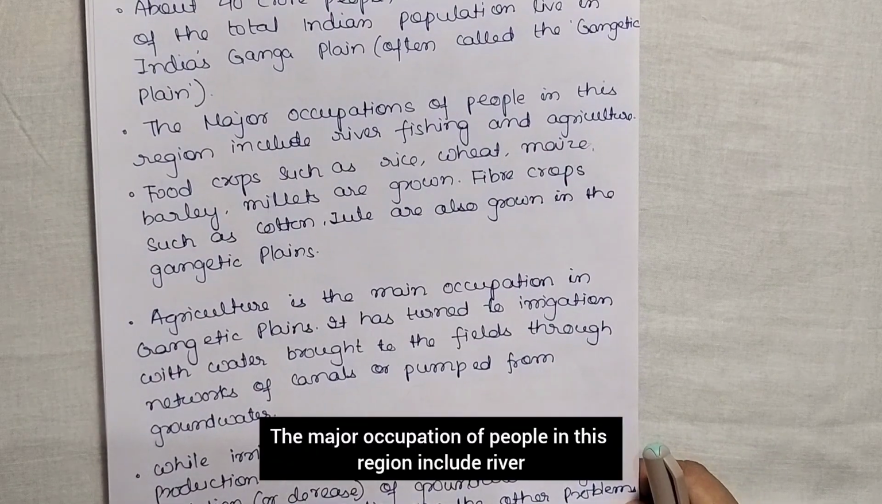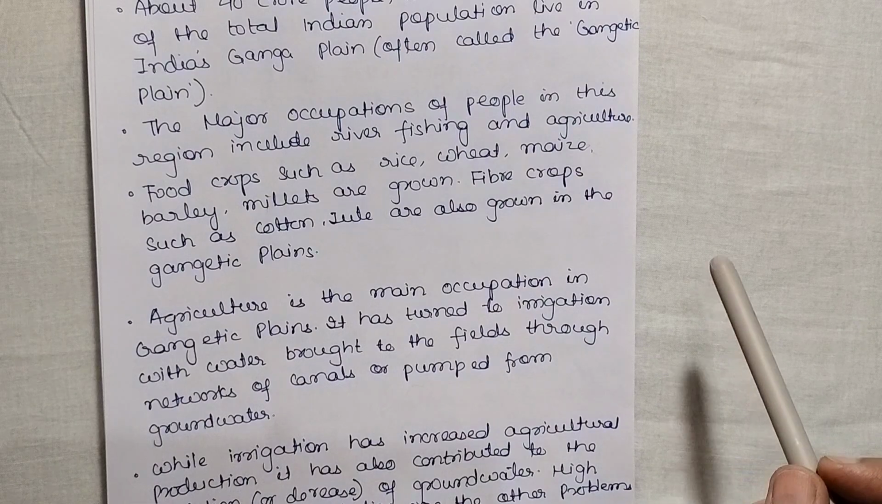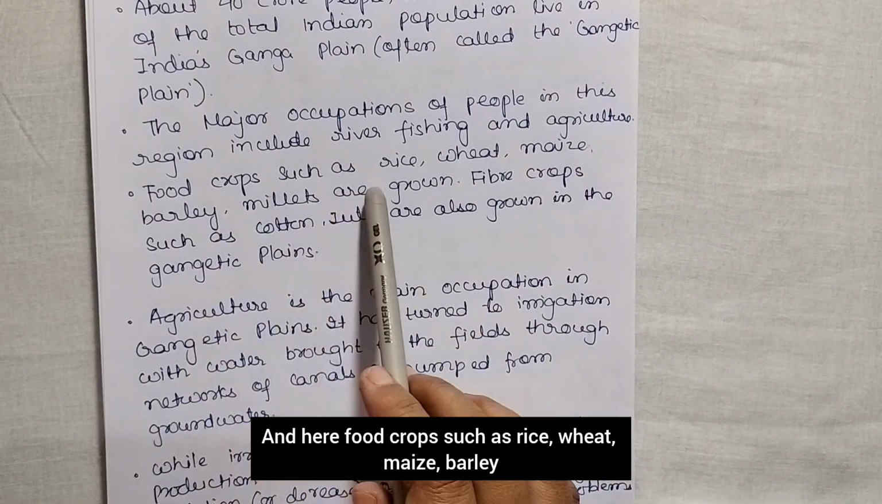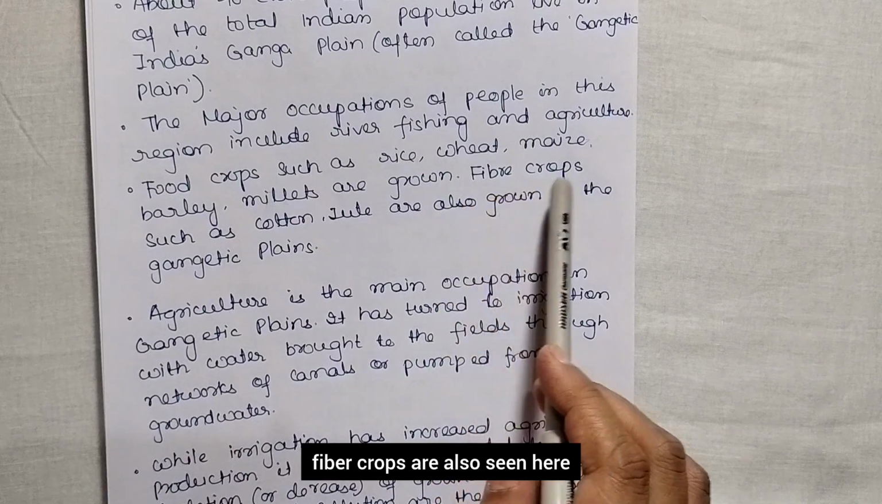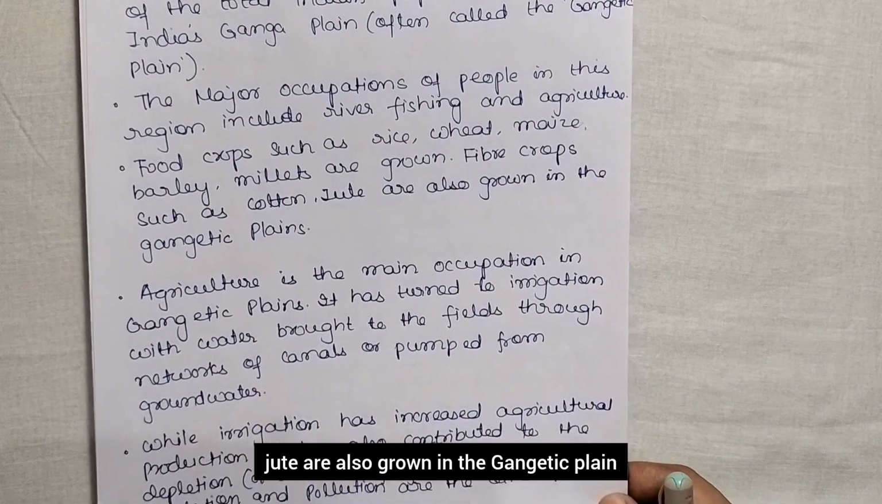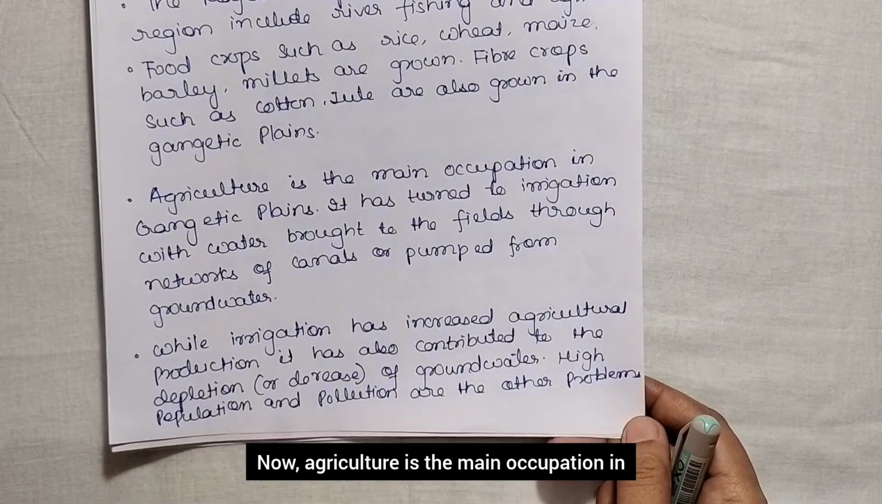The major occupations of people in this region include river fishing and agriculture. And here food crops such as rice, wheat, maize, barley and millets are grown. Not only this, fiber crops are also seen here, that is cotton and jute are also grown in the Gangetic plain. Agriculture is the main occupation in the Gangetic plain.